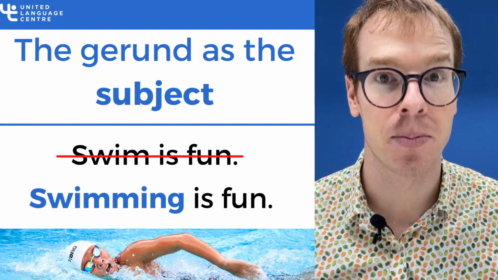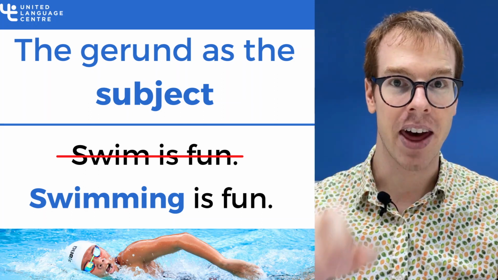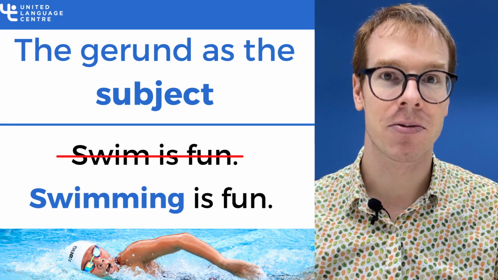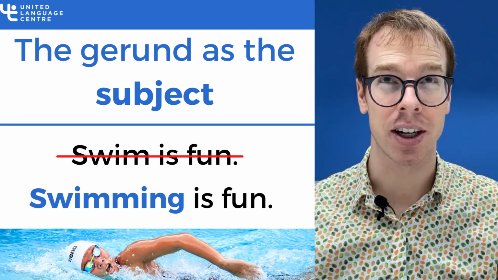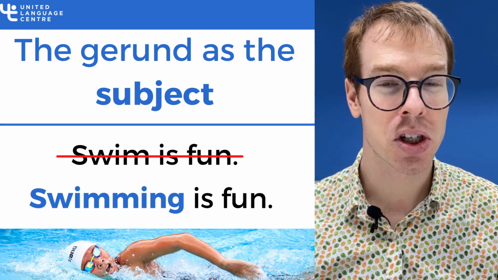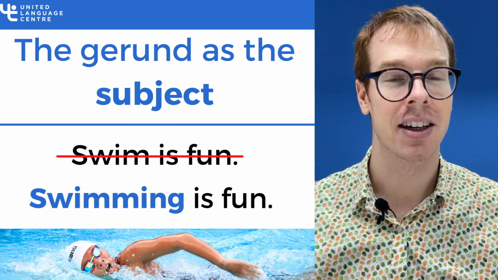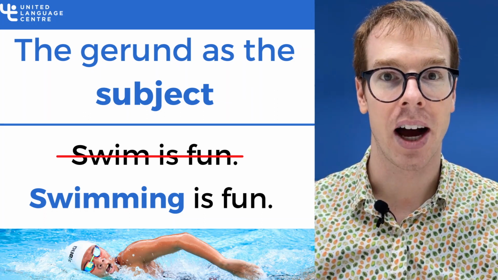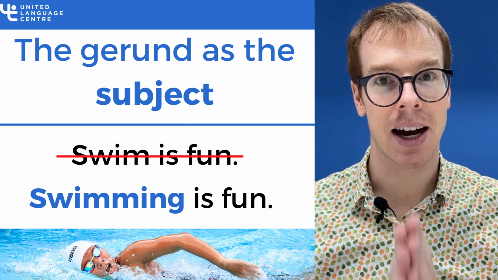So here's our subject. The subject is the beginning of the sentence. In English, we have subject, then verb, and then object. So if I say, swimming is fun. Swimming is fun. I'm using swim. This is an action. I use swim as the subject. If I want to use the verb swim as the subject, I cannot say, swim is fun. I cannot. I have to change the verb into a gerund. So I change swim, swimming. Swimming is fun. That's our basic pattern.